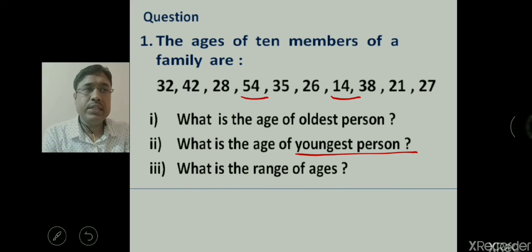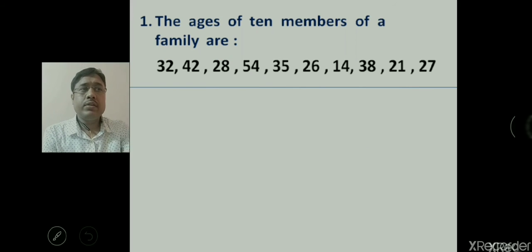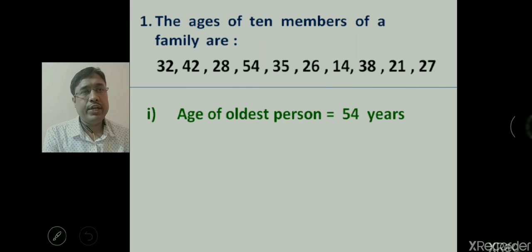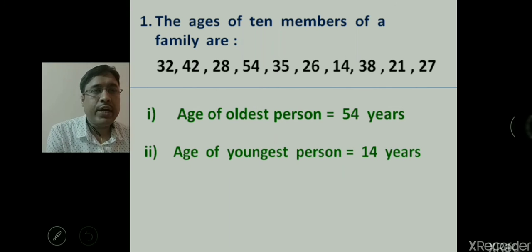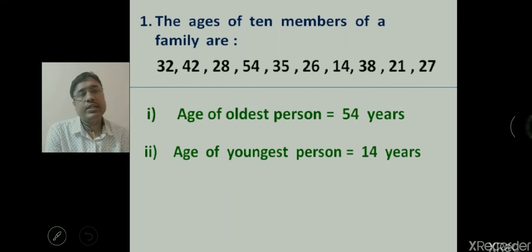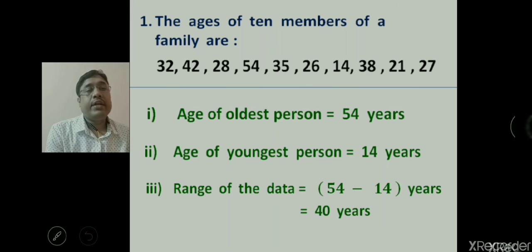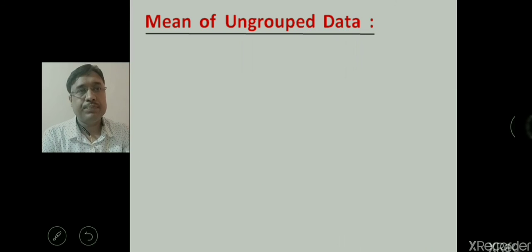So in this question, the age of the oldest person is the greatest numerical value, 54, and the age of the youngest person is the lowest numerical value, 14. The range of the data is the difference of the highest observation and the lowest observation. This is 54 minus 14, which is 40 years, the range of the data.